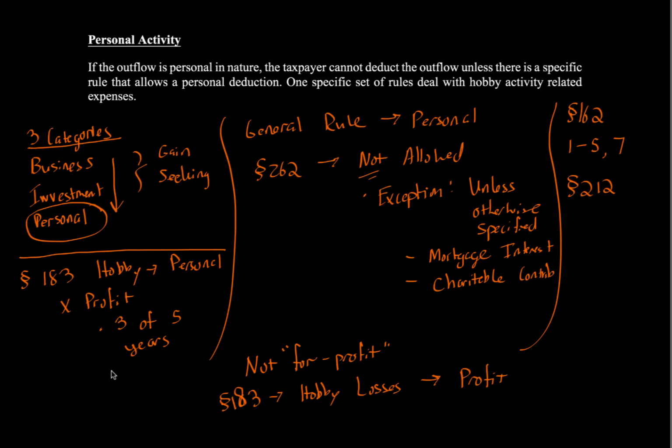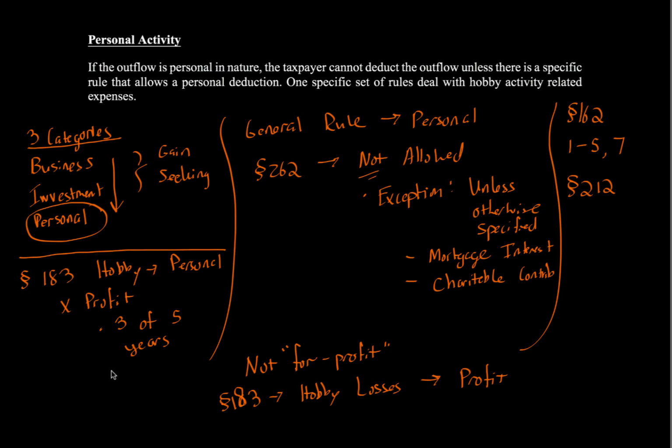You're going to be able to deduct up to the amount of hobby income and other items as well if you look at the different categories 1, 2, and 3. But really the rule is 2017 and before, you can take hobby loss deductions up until the amount of income, but 2018 and after you can't take any hobby loss deductions.